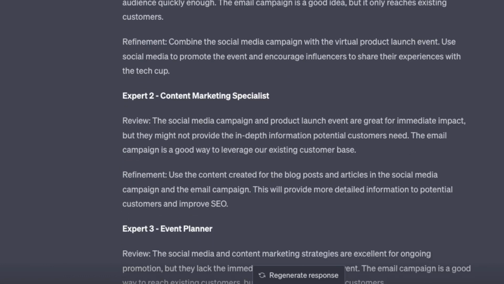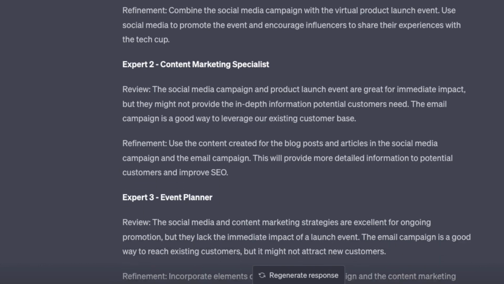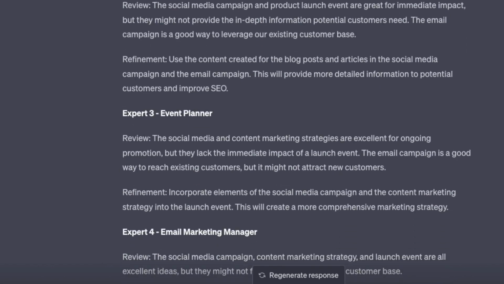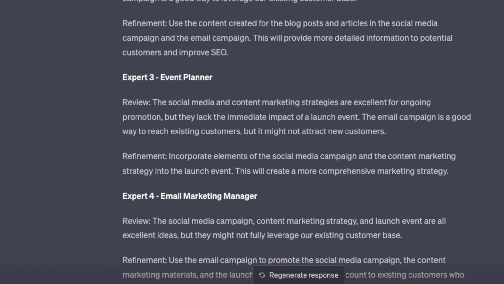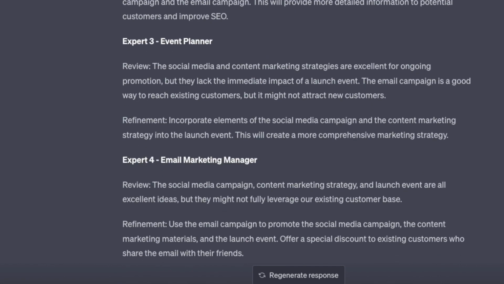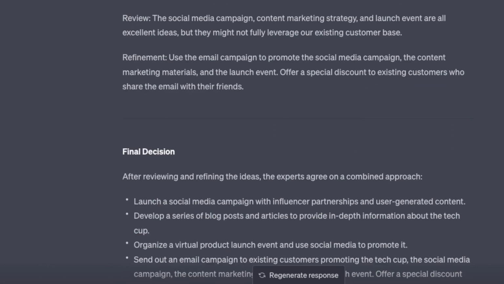Expert number 2, it reviews. So the social media campaign and product launch event are great for immediate impact, but they might not provide the in-depth information potential customers need. The email campaign is a good way to leverage our existing customer base. Use the content created for the blog posts and articles in the social media campaign and the email campaign. This will provide more detailed information to potential customers and improve SEO. And then expert 3 does a review and a refinement, and then expert 4 does a review and a refinement. And then at the end, you'll see final decision.